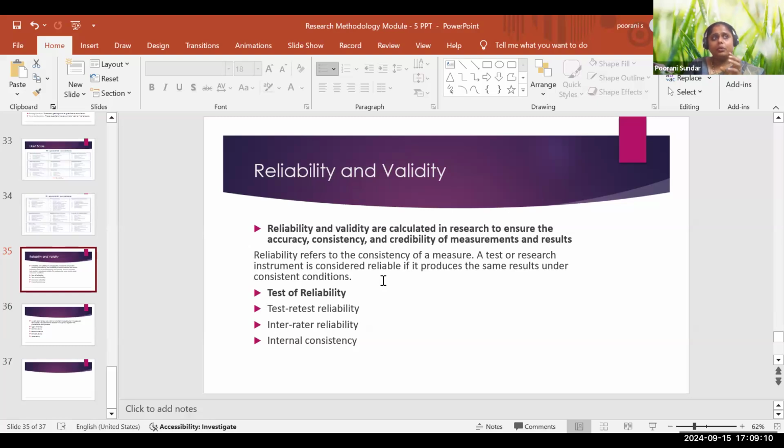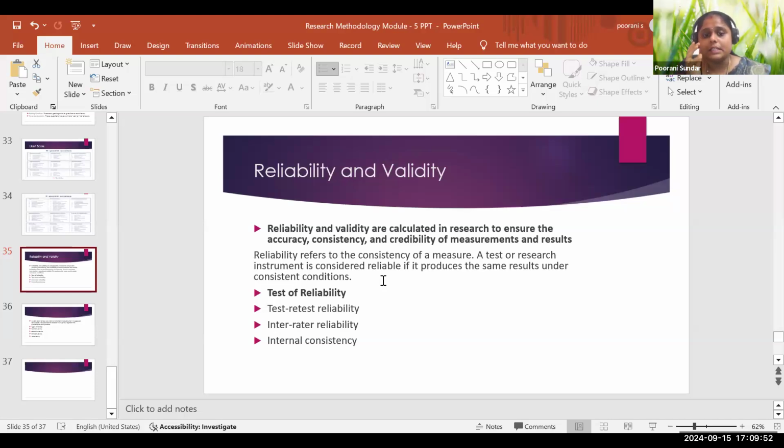Reliability and validity are calculated in research to ensure the accuracy, consistency, and credibility of the measures and the results. Reliability is the consistency of the measure, the test, the instrument. I have framed the question based on the requirement, and I frame my questionnaire, so whether the questionnaire is valid or not matters. Even though I have adopted a predefined question or scale and made changes, is the data I collected flowing in the same way or not? To check that, reliability and validity are calculated at the starting stage of the research.